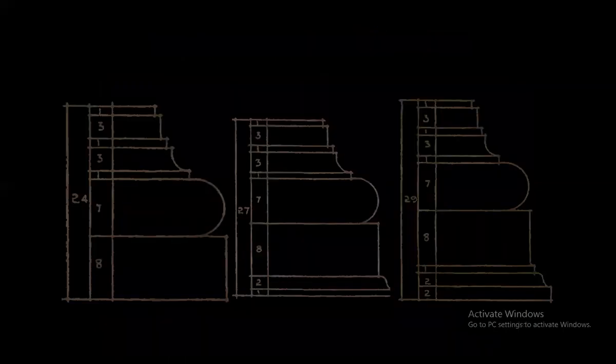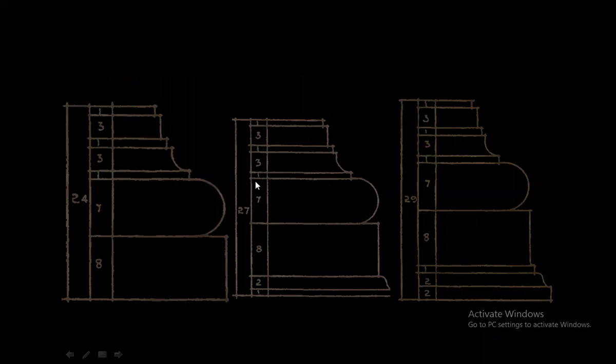Okay. So Adhisthana varieties, how they vary, because everything cannot have such variations. Instead, here what happens is based on the proportion. So when you take the whole Adhisthana to be 24, then that will be again divided into 8 for the Jagati, 7 for the Kumuda, 1 for the Kampa, 3 for the Kantha, 1 for the Urdhva Kampa, 3 for the Vedi, and 1 for the Pattika.